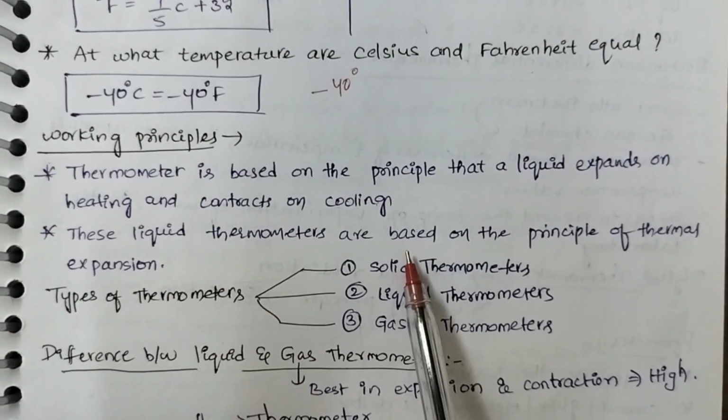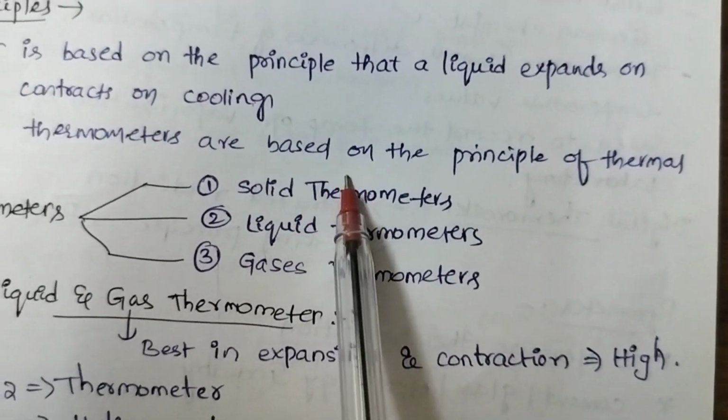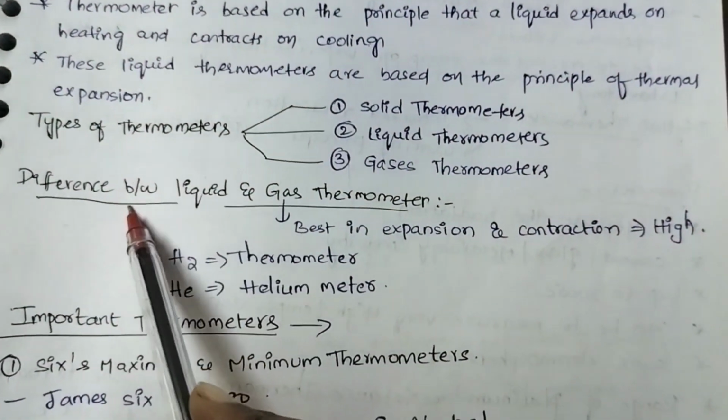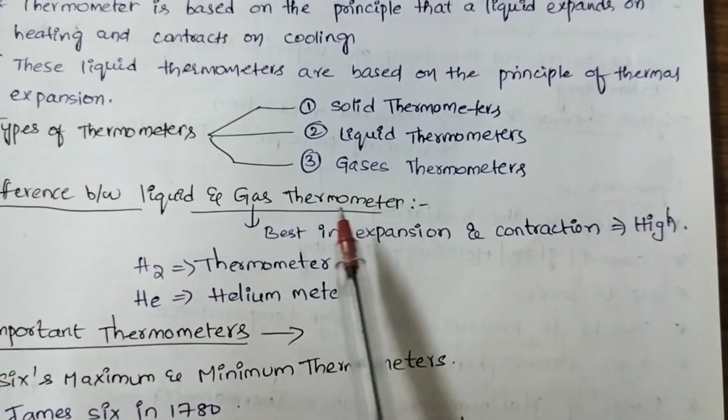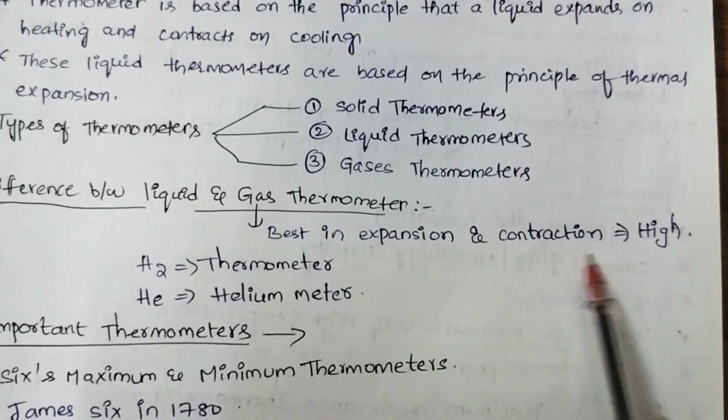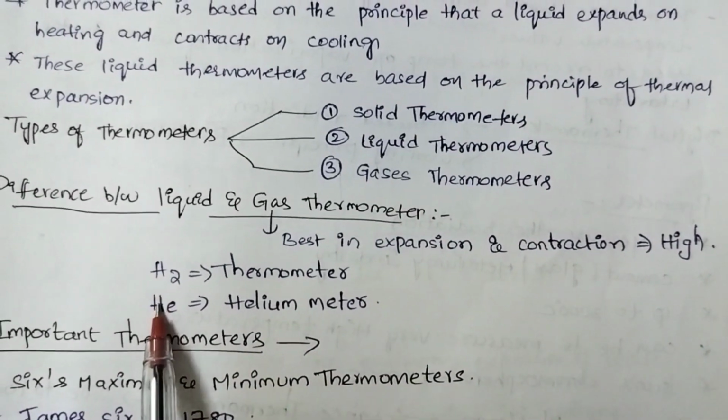Types of thermometers. There are 3 types of thermometers: solid thermometers, liquid thermometers, and gaseous thermometers. Difference between liquid and gaseous thermometers: gaseous thermometers are based on expansion and contraction. They have high expansion and contraction.